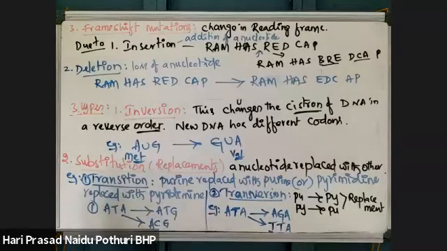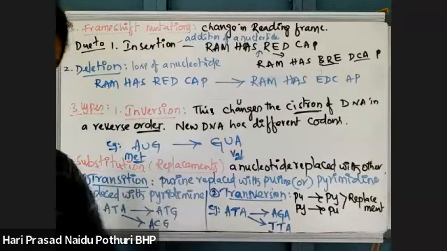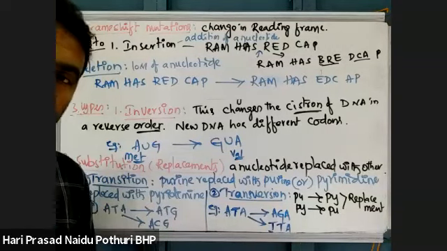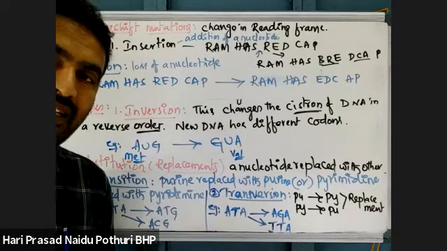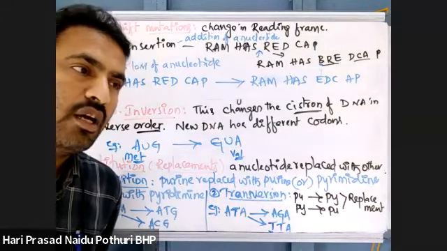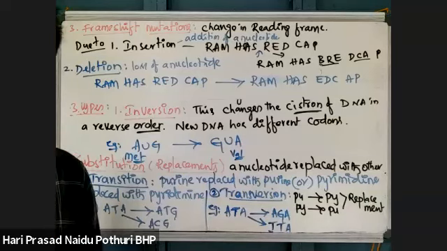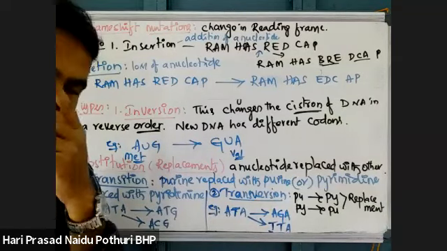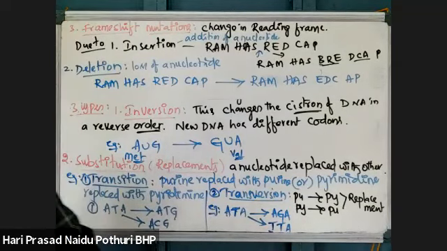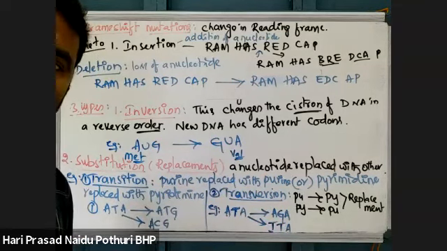This is about mutations. Mutations are responsible for new variations which result in evolution also, and mutations can be used by plant breeders to develop new varieties. This is about mutations. It is enough for now.